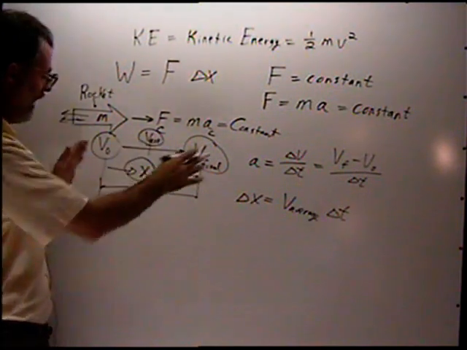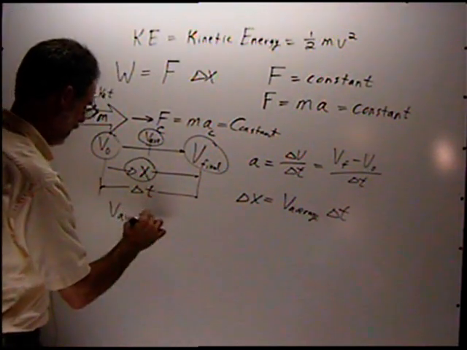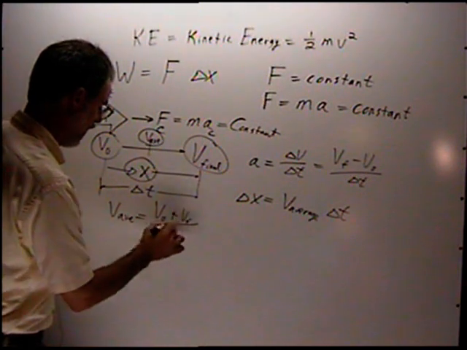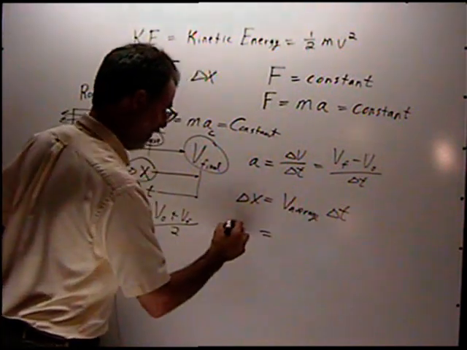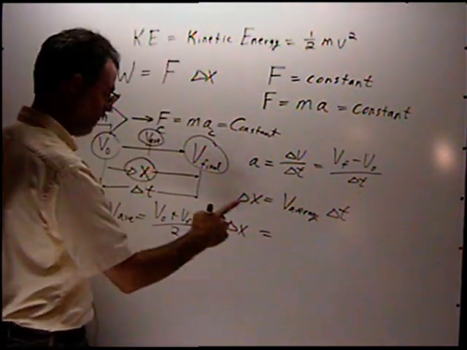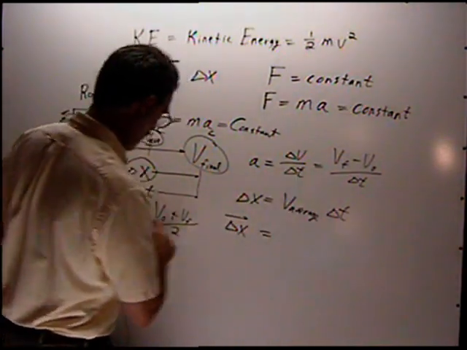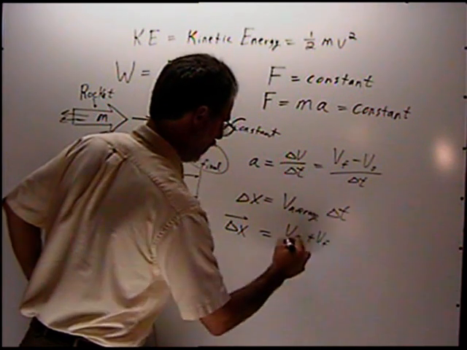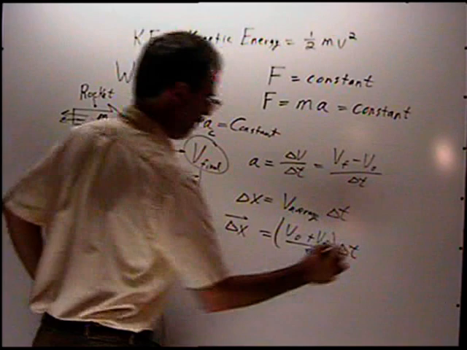That average velocity is simply the initial velocity plus the final velocity divided by 2. And so we can say that the distance traveled, the displacement, it's really a vector, is the average velocity, the initial plus the final divided by 2, times delta t.